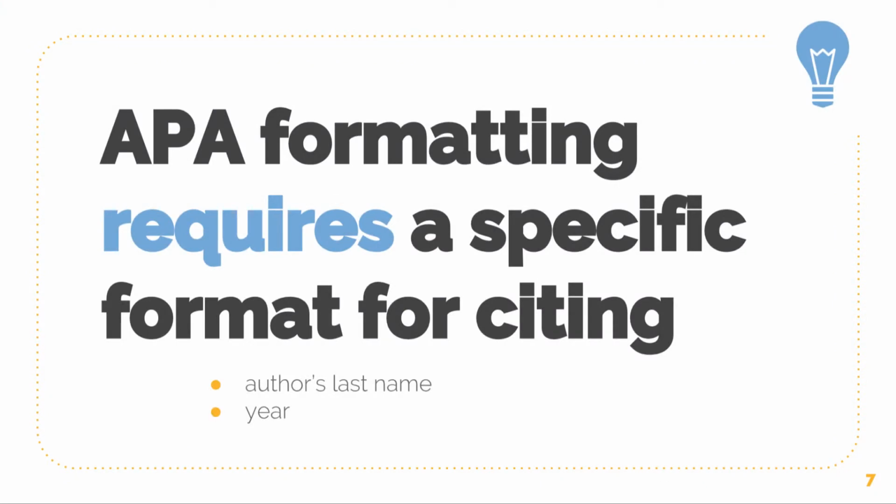APA formatting is one of the most common formatting styles found at UH West Oahu. This type of formatting requires a specific format for citing, which includes an author's last name and year of publication. APA formatting is most common in our business department, in our nursing courses, in our public administration courses, and other social sciences.